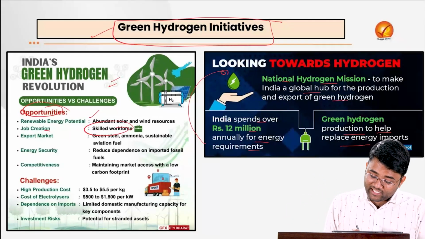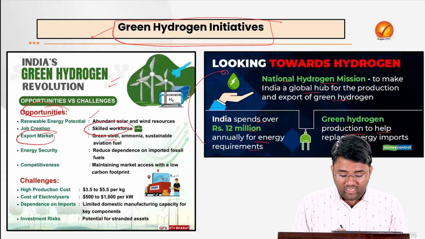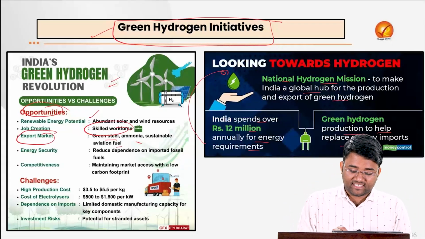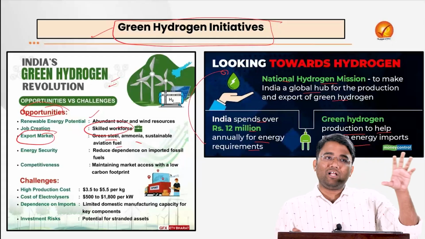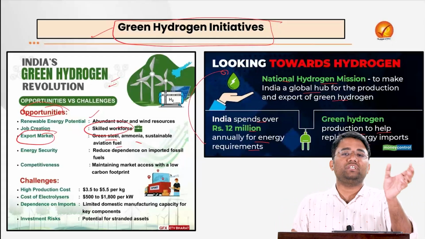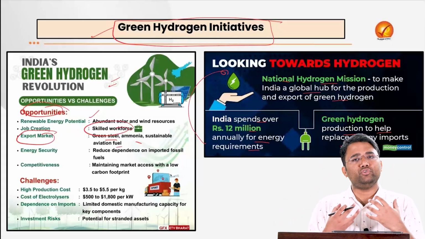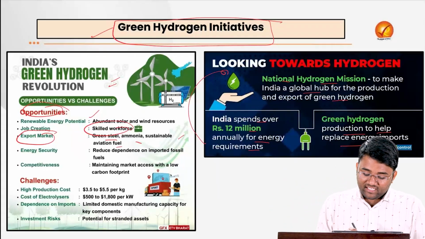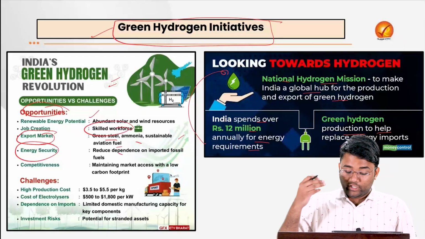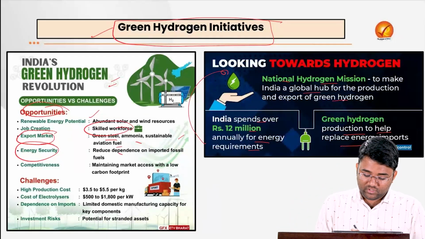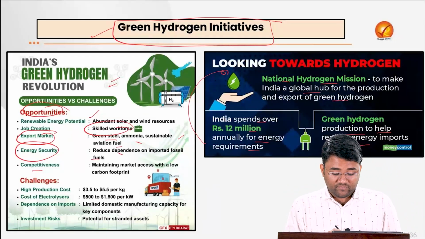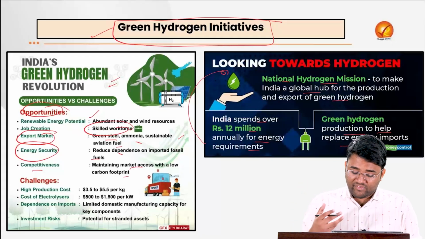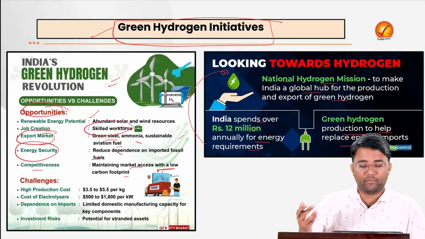It will also provide an export market: green steel, ammonia, which is formed by the Haber process, and sustainable aviation fuel, because in all these industries, hydrogen is one of the important components that is used. And when we are producing hydrogen, obviously these industries will also get a greater push. Then there is energy security, where there is reduced dependence on imported fossil fuels. Competitiveness will also increase, because we will be maintaining market access with a low carbon footprint.